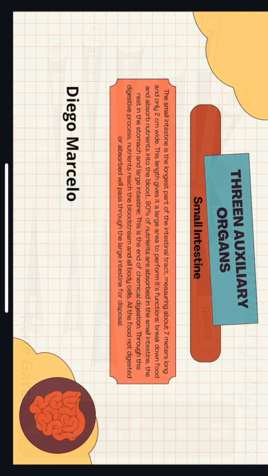Small intestine. The small intestine is the longest part of the intestinal tract, measuring about 7 meters long and only 2 centimeters wide. That is very functional. This length gives it a large area to perform its functions, break down food, and absorb nutrients into the blood. 90% of nutrients are absorbed in the small intestine, the rest in the stomach and the large intestine. This is the end of chemical digestion. Through this digestive process, nutrients reach the bloodstream and all body cells. All the food not digested or absorbed will pass through the large intestine for disposal.